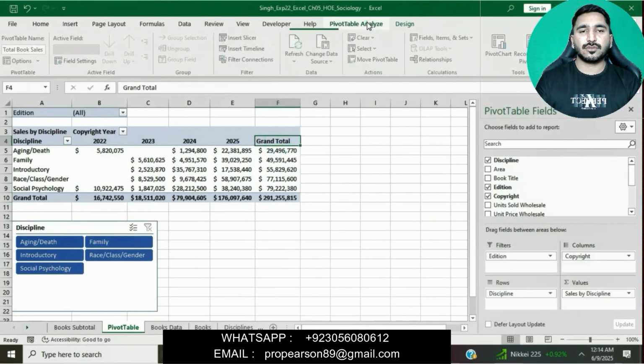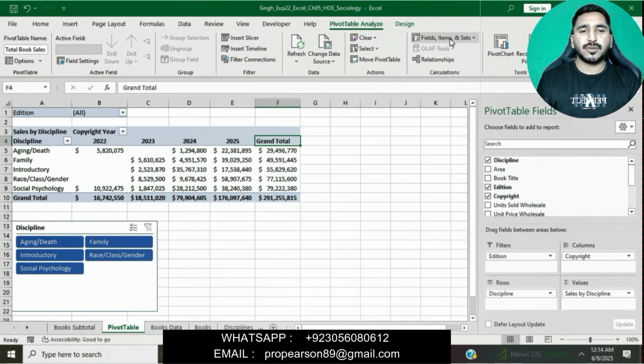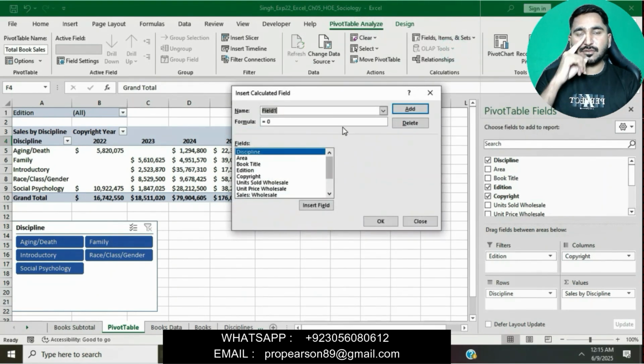Okay, go to the PivotTable Analyze tab, and in the Calculations group, click on Fields, Items & Sets, and then simply click on Calculated Field.